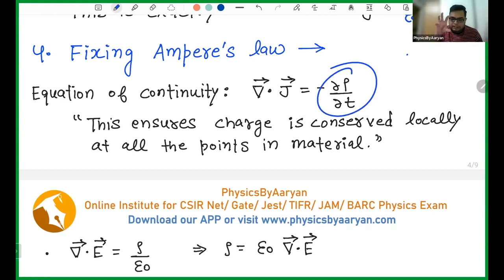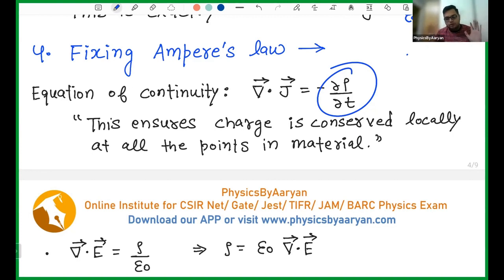Initially 5 charge was there, and now 1 charge is gone, so only 4 is left. If the current is changing, it means the charge in this box will also be changing. So if 2 coulomb charge came and 3 coulomb went out, this box must give 1 coulomb charge from itself. Otherwise, this is not possible.